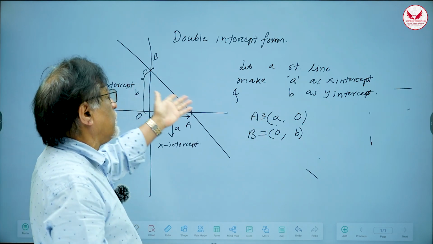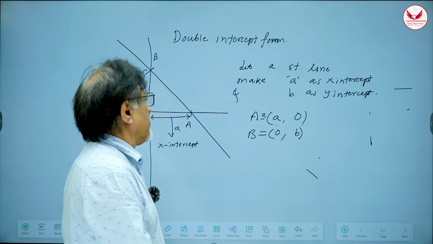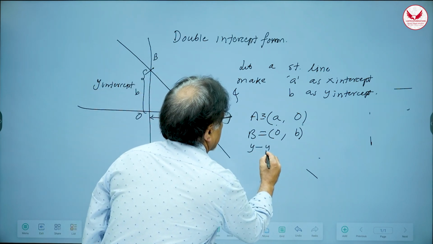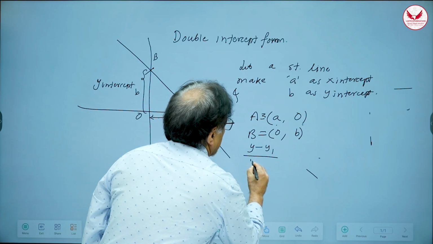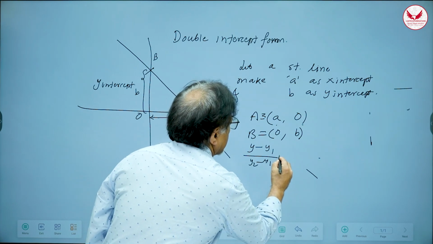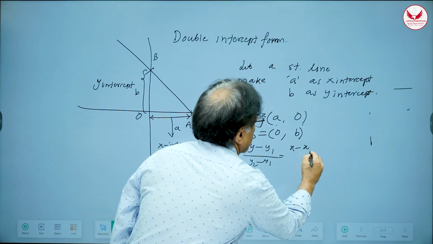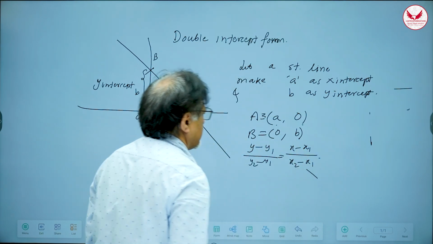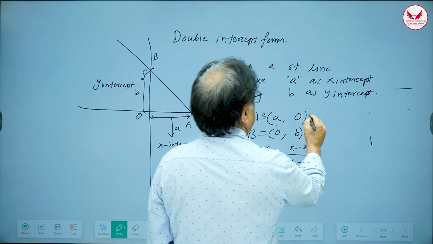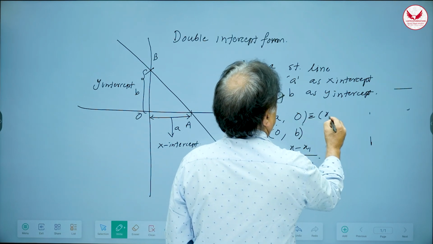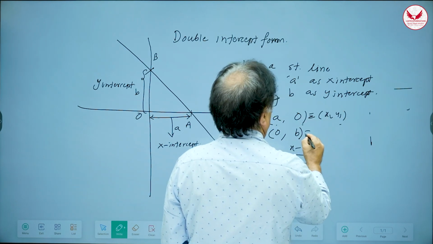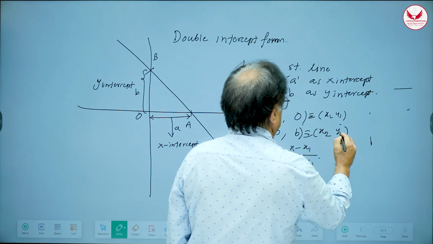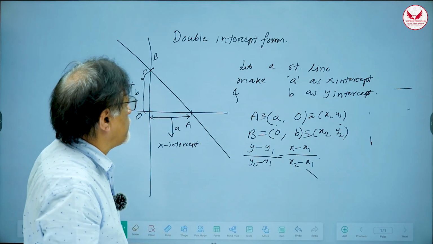And just now we found out the double point form of equation of straight line. What is the double point form? I'll write it again. So it is y minus y1 upon y2 minus y1 is equal to x minus x1 upon x2 minus x1. Correct? So let us call this x1 y1 and let us call this x2 y2. And just put it in this formula, right?